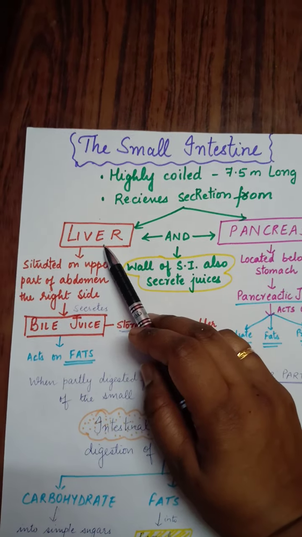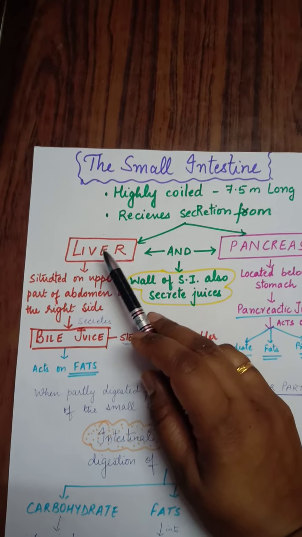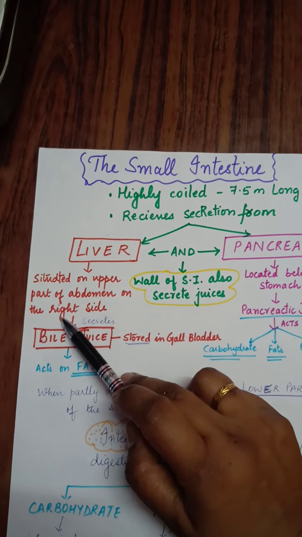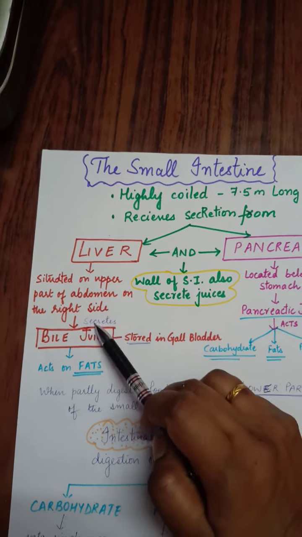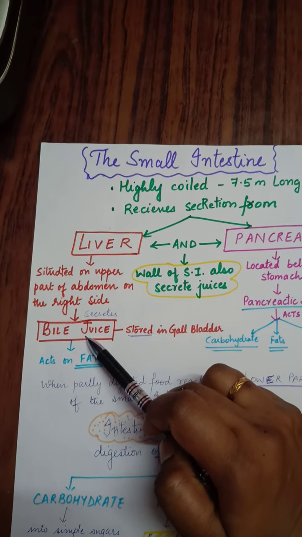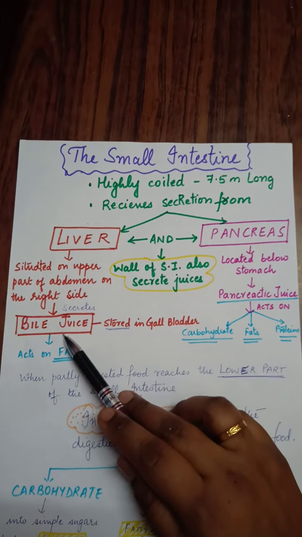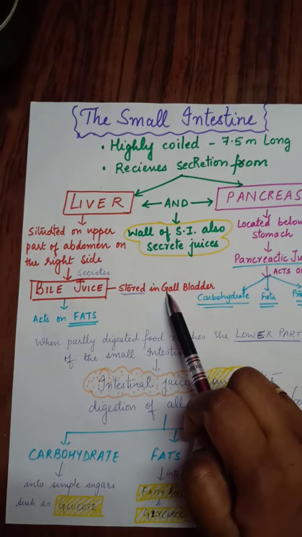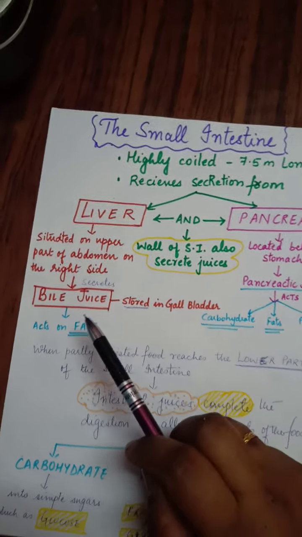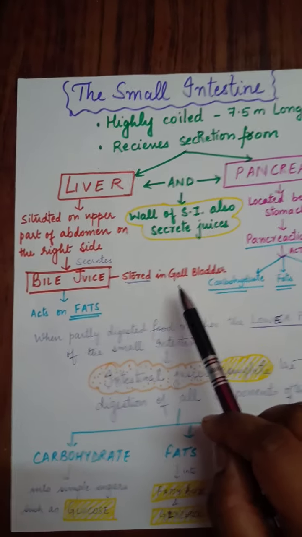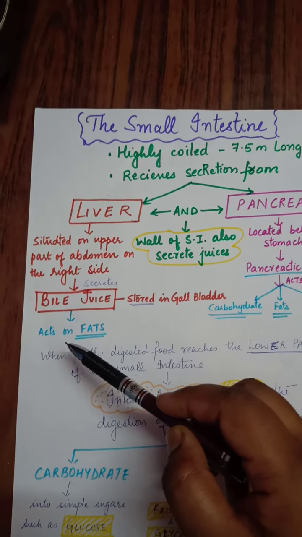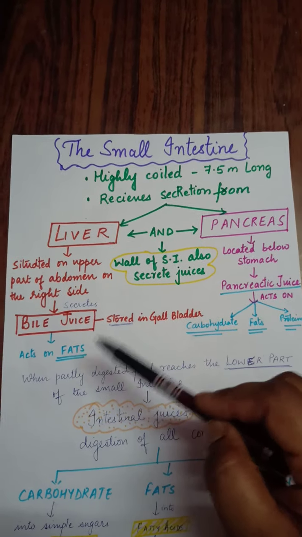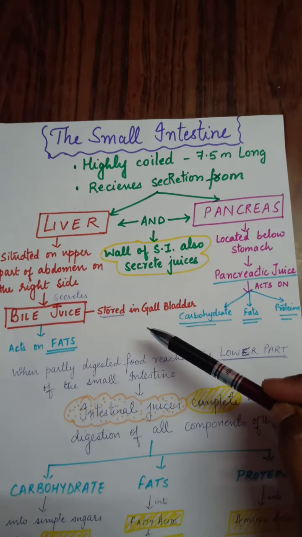Now what is the function of liver? This liver is situated on the upper part of the abdomen on the right side, and it secretes bile juice. Where is this bile juice stored? It is stored in the gallbladder, as I explained earlier also. And this bile juice acts on fats. This fat is further broken down to fatty acids.